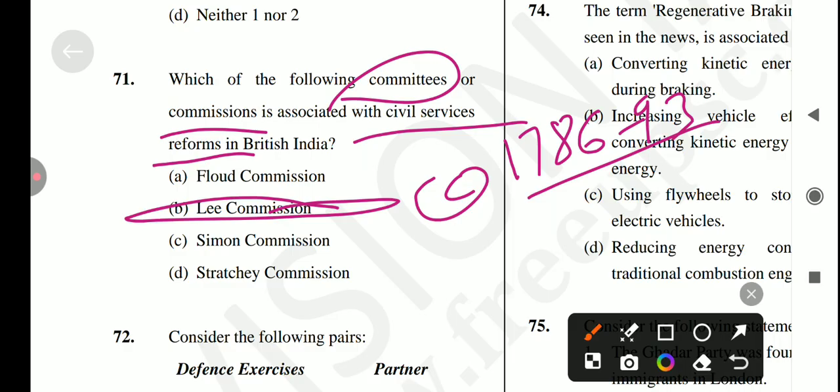नेक्स्ट इवॉल्व हुआ था वेलेस्ली के द्वारा. वेलेस्ली का रोल, इनका टेन्योर कितना था? तो 1798 to 1805. और इस्टेब्लिश किया था फोर्ट विलियम कॉलेज in 1800 to train newly recruited civil services officials. Fort William was disapproved of and abolished in 1806. For training, East India College at Haileybury, England took its place.